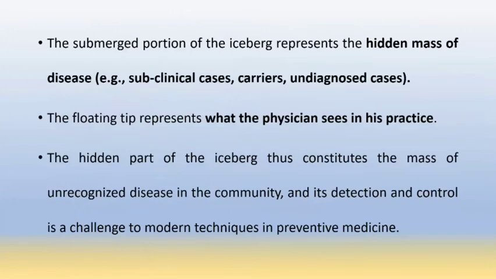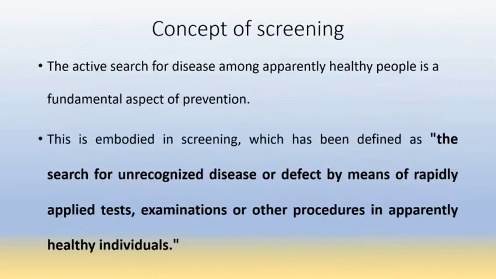That is, the floating tip represents what the physician can see in his practice, that is clinical cases, and the submerged portion of the iceberg represents the hidden mass of disease, that is subclinical cases, carriers, and undiagnosed cases. And this hidden part of the iceberg constitutes a mass of unrecognized disease in the community, and its detection and control is the challenge to the modern techniques in preventive medicine.